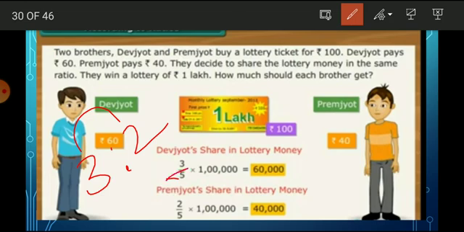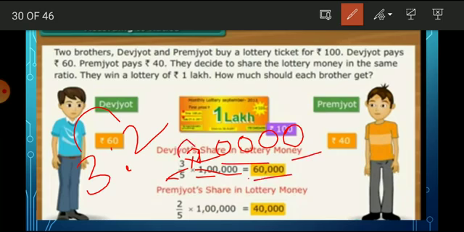So 1 5 is 5, 2 5s are 10. After taking the 10, there are 4 zeros, right? So 1 2 3 4. So 3 into 20,000. 3 2s are 6, and 4 zeros come there. So that is 60,000.